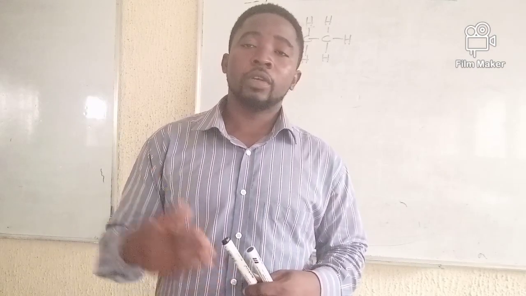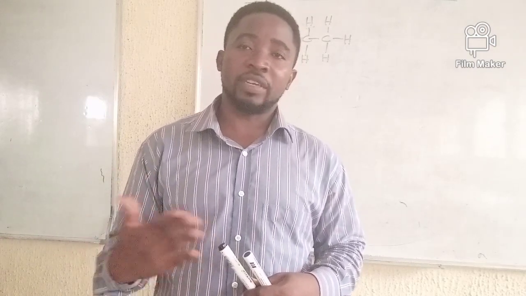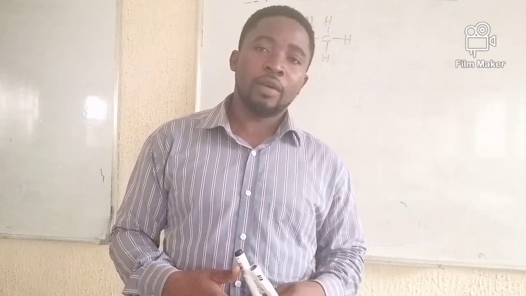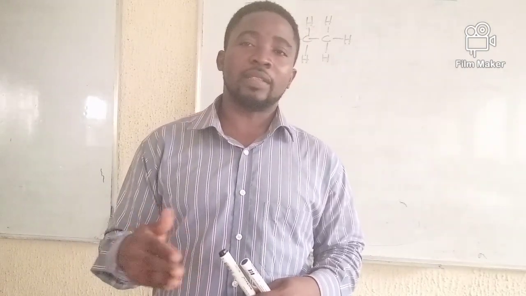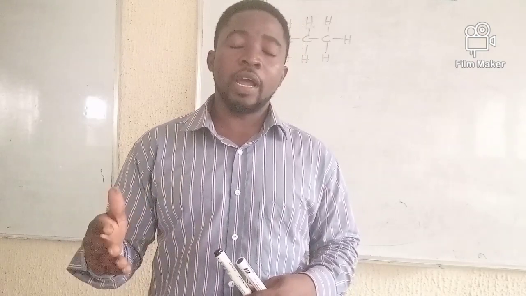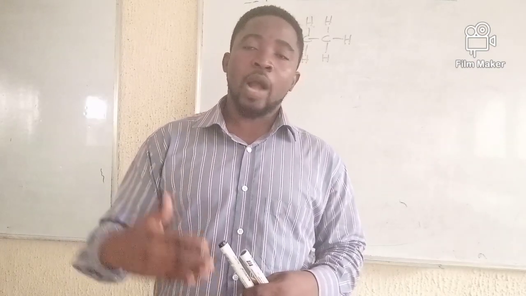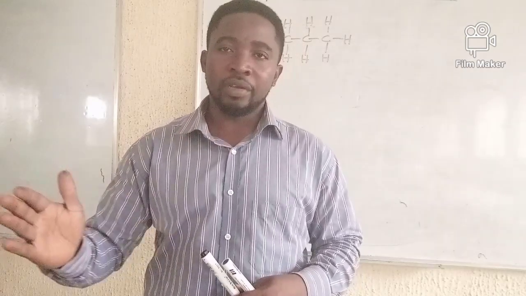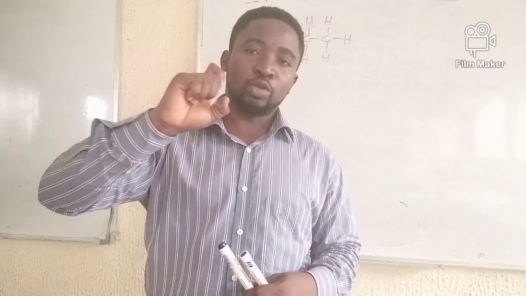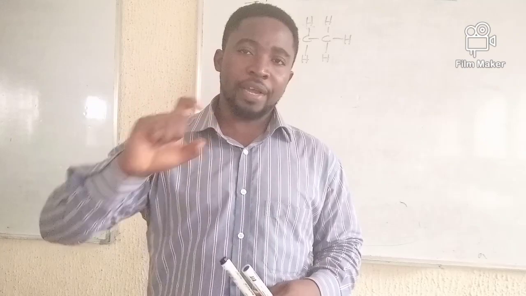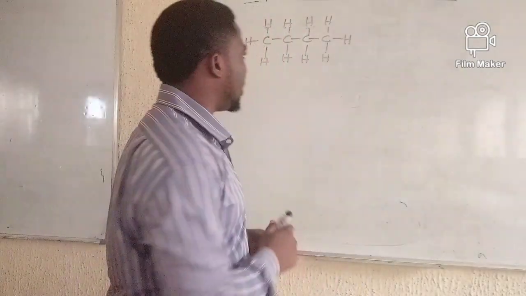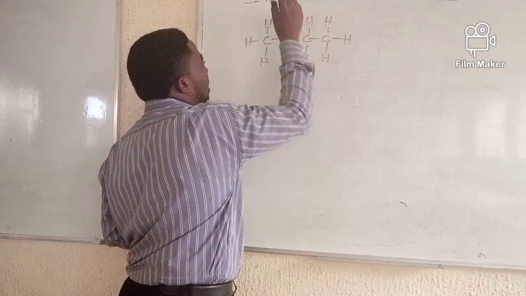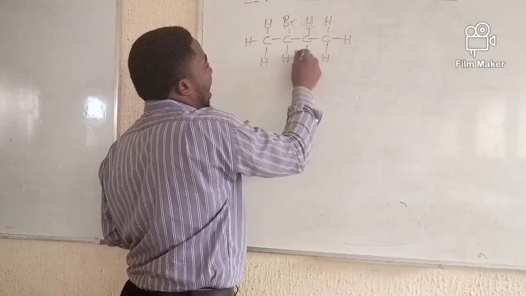For example, if chloro is in the hydrocarbon chain and bromo is in the same hydrocarbon chain, bromo is expected to come first because the word bromo starts with letter B, while the word chloro starts with letter C. So bromo will come first and will be considered first, even in terms of numbering the chain. You're going to use that bromo to number the carbon chain. Let us see. Supposing I have bromo at this point and I have chloro at this point.